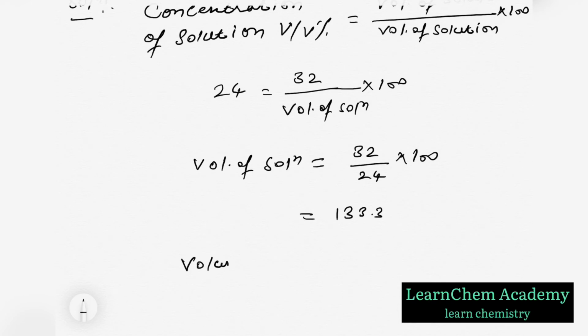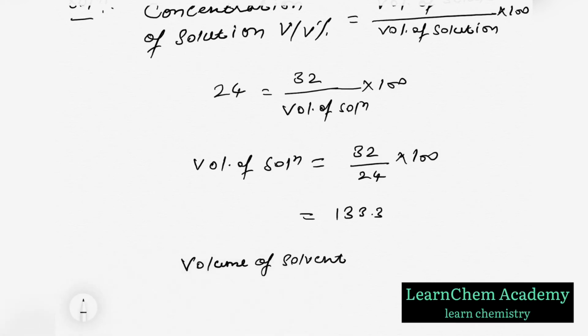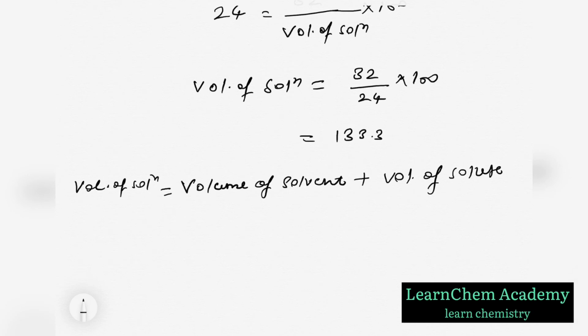So we have to calculate how much water, that means volume of solvent. Volume of solvent plus volume of solute equals volume of solution. We have volume of solution, that is 133.3, and volume of solute is 32.